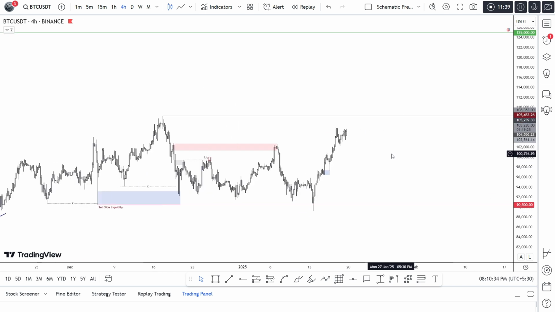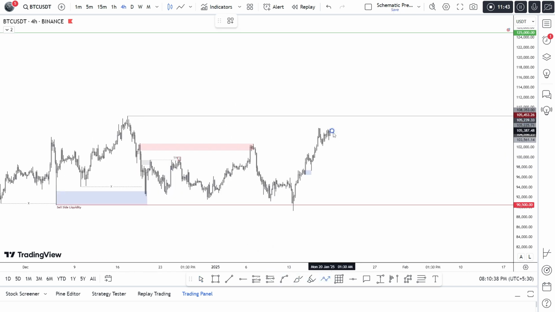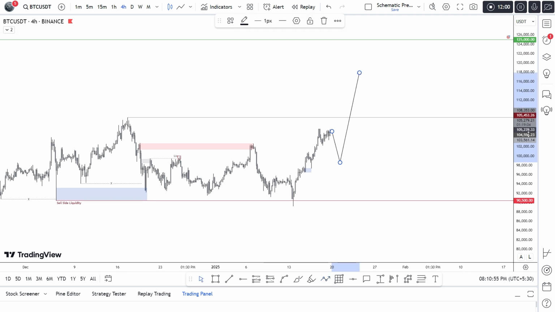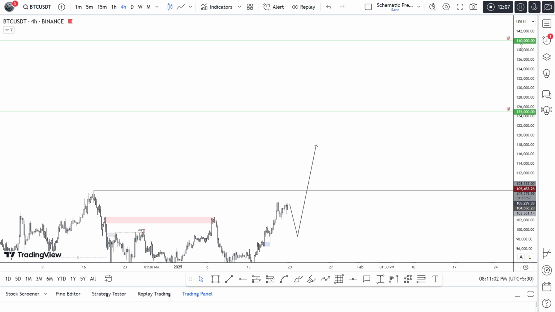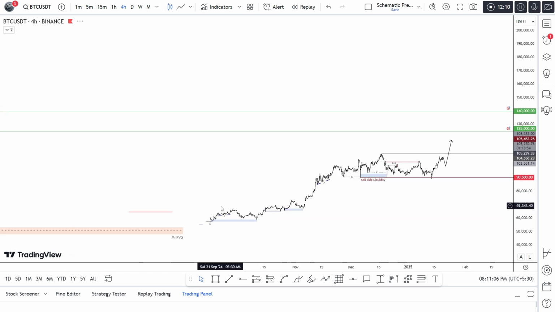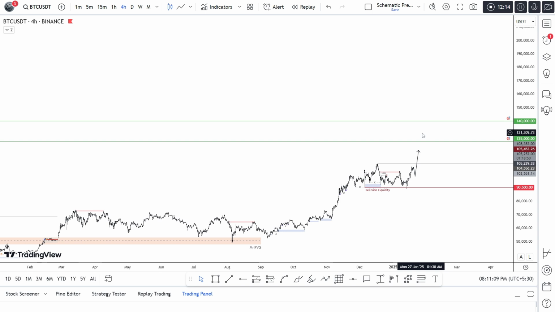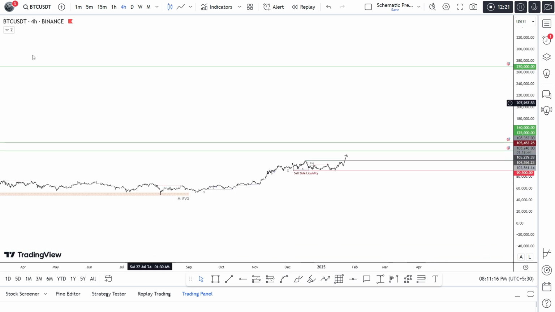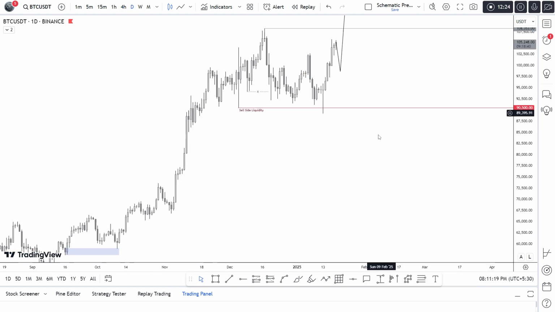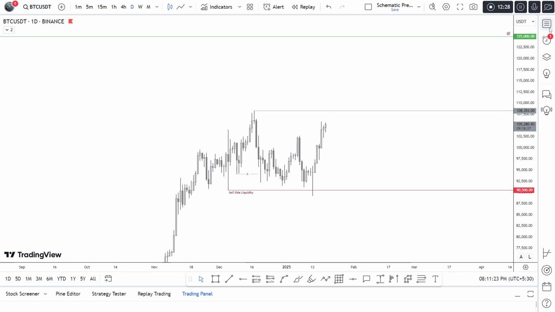And I'm still expecting, after Trump joins tomorrow, because Monday is a holiday, so there can be a little mess in the market. So one more small correction towards $100,000 or just under that before it moves higher again towards the targets, which I have already mentioned weeks ago. One is $125,000, another is $140,000. And for me, if this bullish pressure continues on dollar, I'll be expecting $270,000 in the long run, which BTC can achieve if this continues pushing higher. So that's all for BTC.